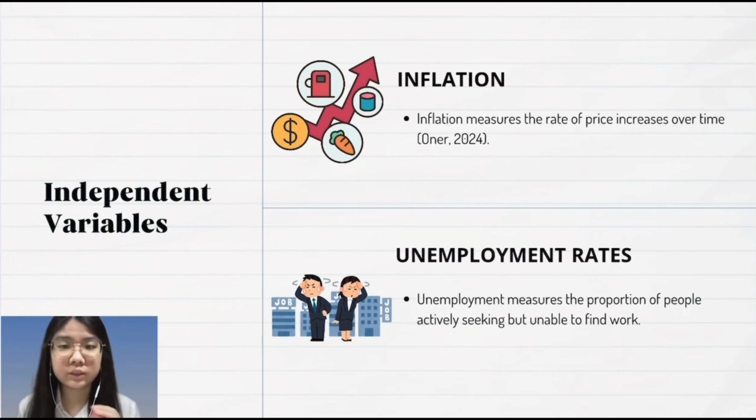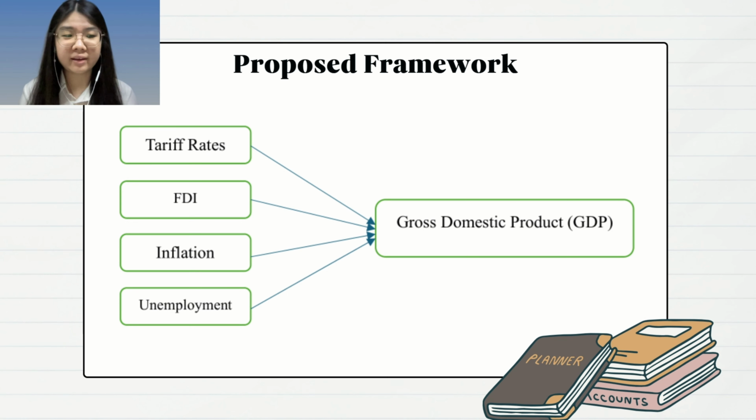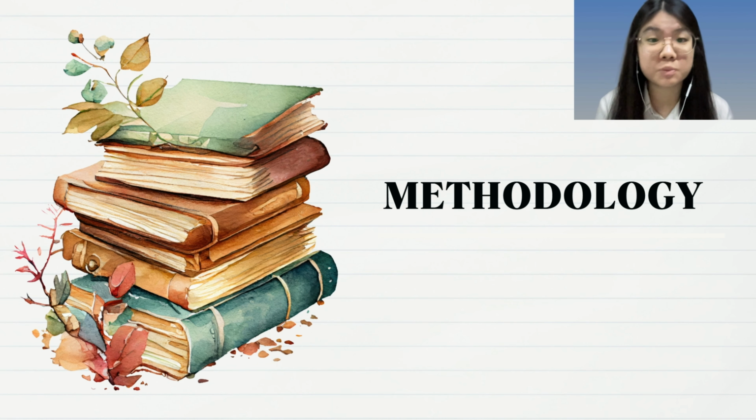The third independent variable is inflation. Inflation measures the rate of price increase over time. And the last independent variable is the unemployment rate. Unemployment measures the proportion of people actively seeking but unable to find a job. After our review of the literature, we came up with this proposed framework, and our chapter 3 is methodology.